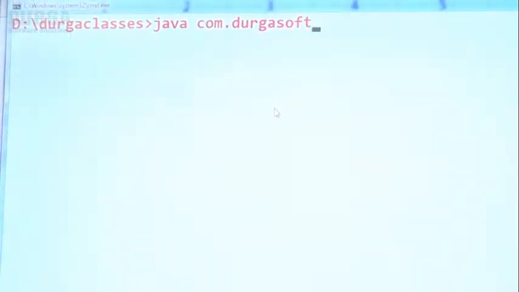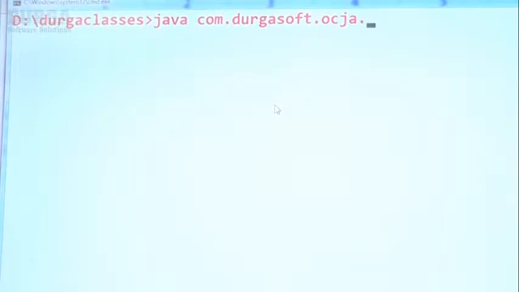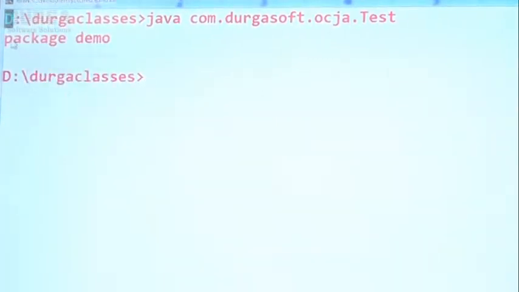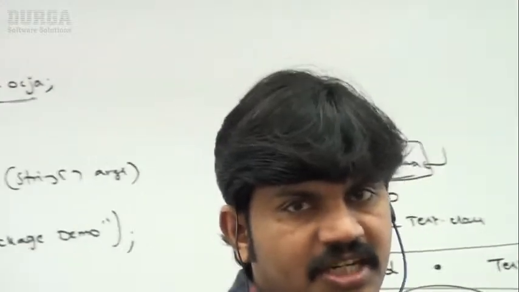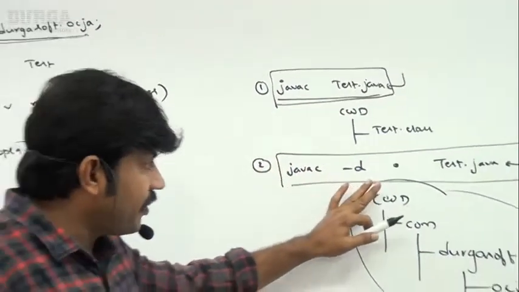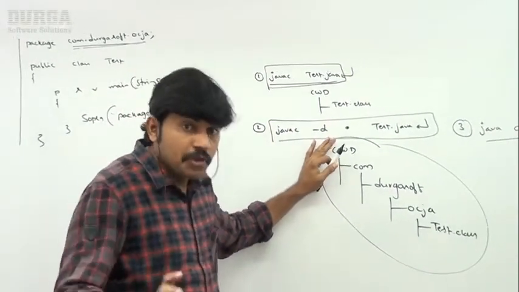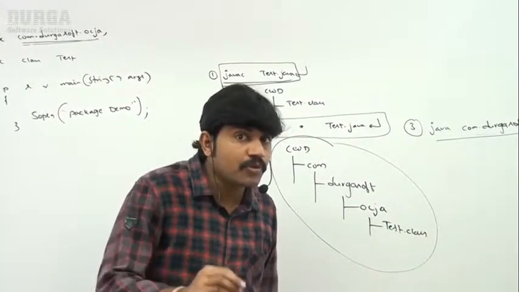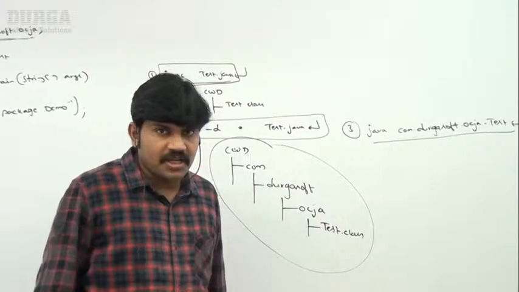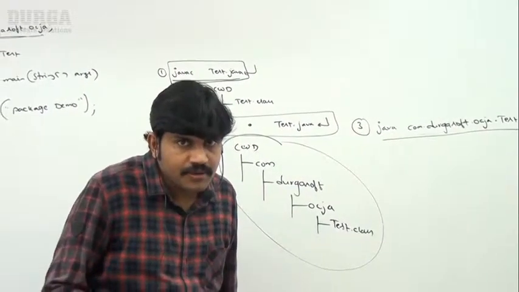Observe carefully, sir. Java com dot durgasoft dot OCJA dot test. Like happily, package demo by default you are going to get. I hope everyone is aware how to write a package statement, how to compile if the program contains a package statement, and next, how to run a program if it is a part of a package. Clear? Any doubt?